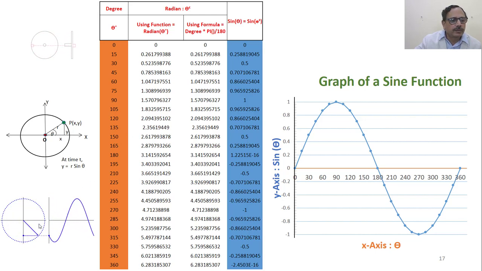If you observe, along the y-axis it is vibrating between -1 to +1. When a body is rotating, you see its shadow on the y-axis varying between -1 to +1. That's how we get the sine function. So plotting the various degrees, corresponding radians, and sine theta, we get this sine function.